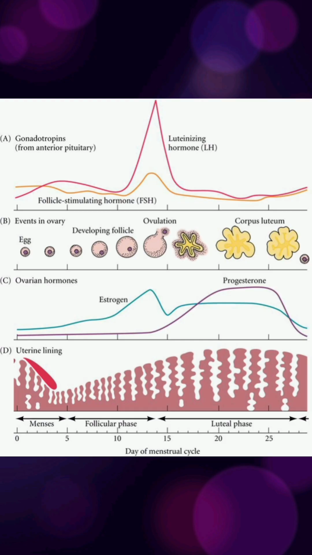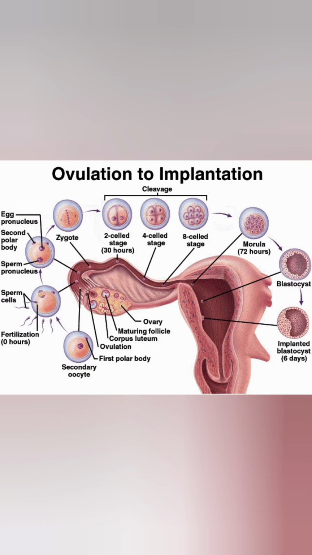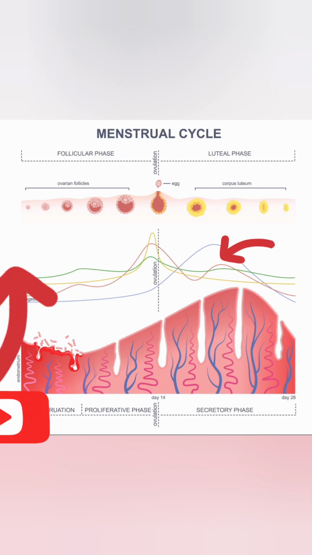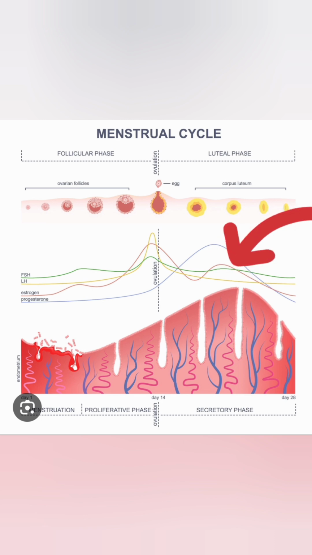This Graafian follicle releases the secondary oocyte, which is known as ovulation. During the phase of ovulation, if this ovum meets a sperm, the secondary oocyte gets fertilized and forms a zygote. Suppose there is no entry of any sperm within 48 hours after the release of the secondary oocyte from the Graafian follicle, the left out part is called the corpus luteum. This corpus luteum secretes estrogen and progesterone, and this progesterone maintains the endometrium.